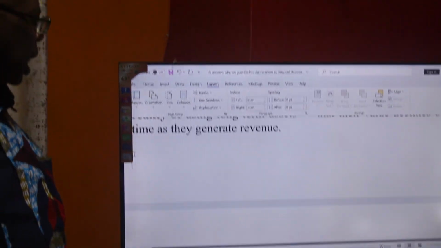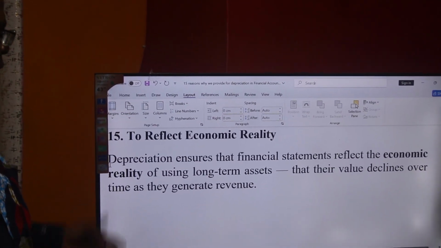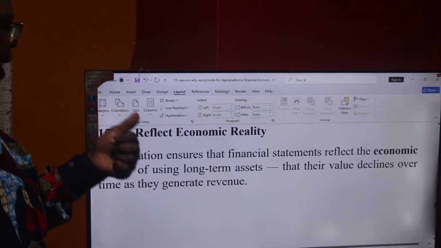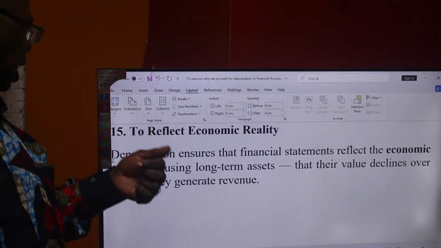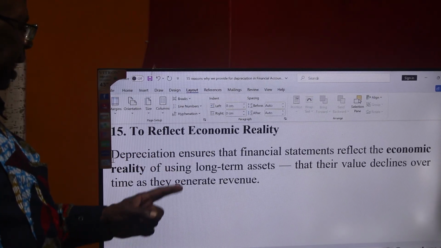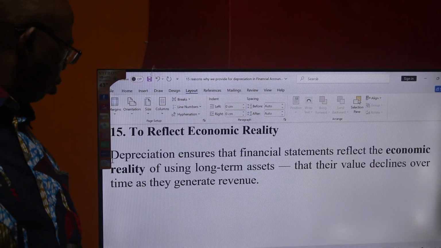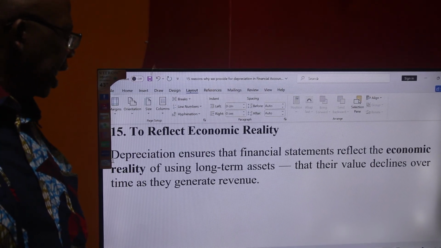Number 15, to reflect the economic reality of the firm. Depreciation ensures that the financial statements represent the economic reality of using non-current assets or long-term assets, that their value declines over time as they generate revenue.